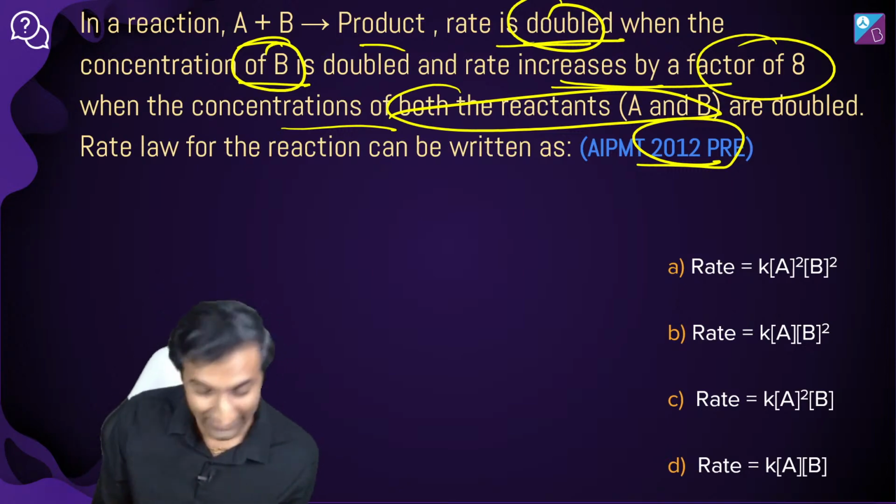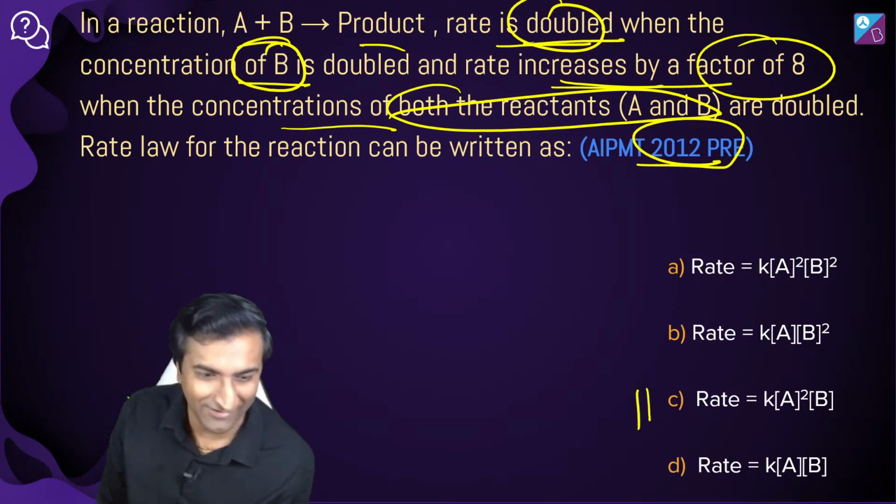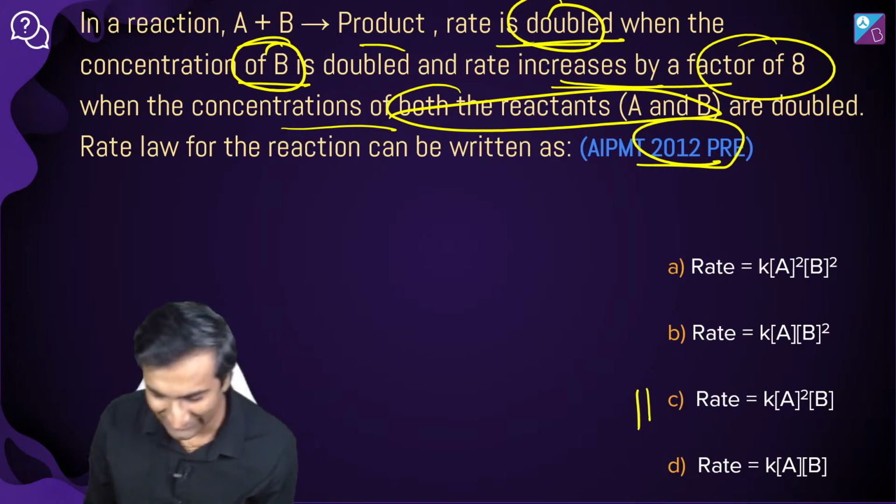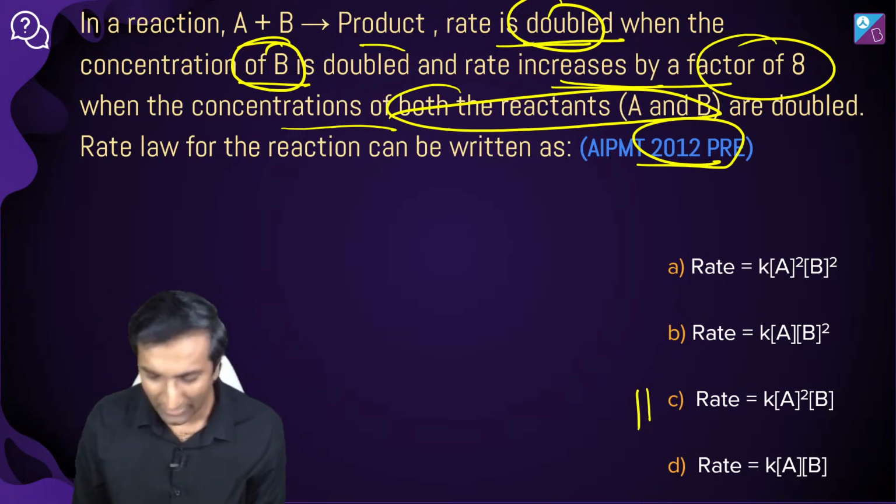Shalini saying C. Radhika is saying C. Mayuk is saying C. Abhinandan C. Devil is also on C. Kajal is C. Lakshya is C as well. Looks like we all figured it out. Beautiful. How do you guys do this?